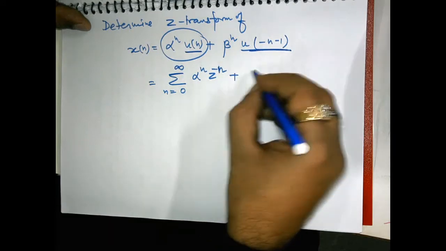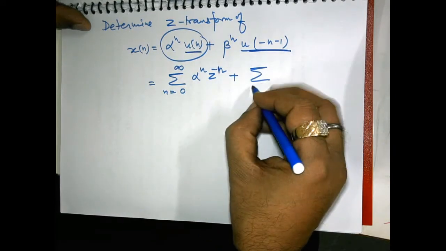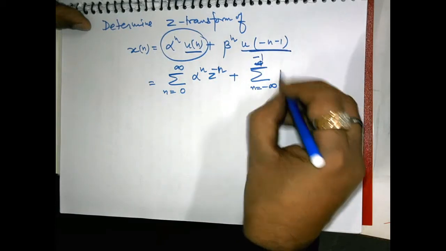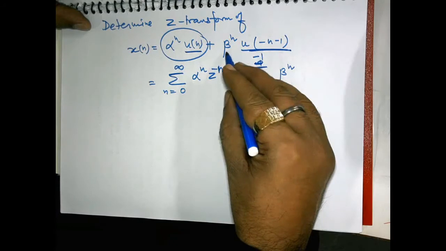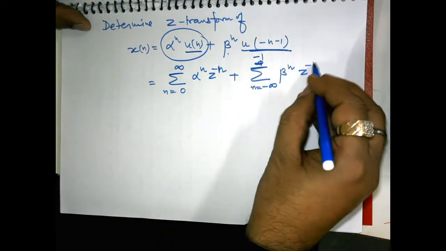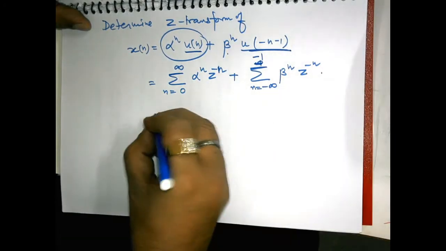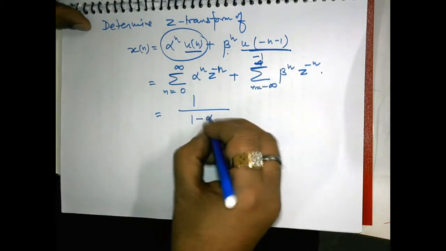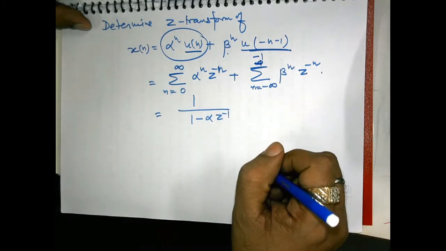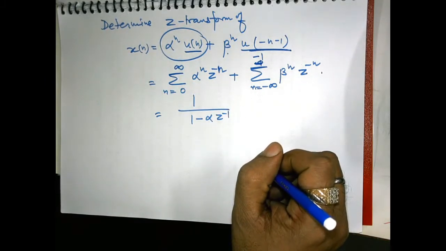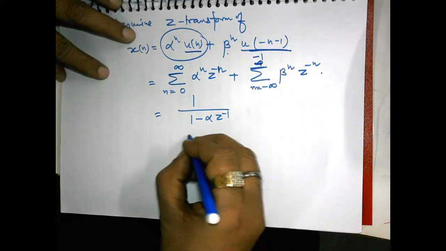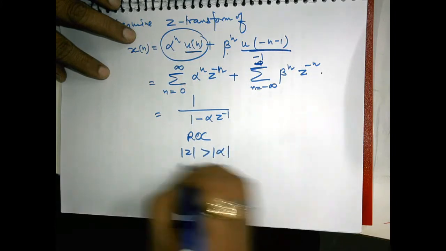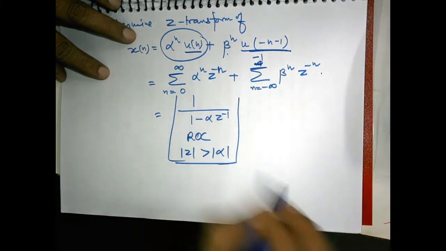And for this part, the summation n equal to minus infinity to minus 1, here the signal is beta^n, and z to the power minus n. So for this part, what did we obtain? We obtained a closed form 1 over 1 minus alpha z inverse. Earlier we have solved this problem and we obtained it like this, with region of convergence mod z greater than mod alpha. This is the solution for this part.